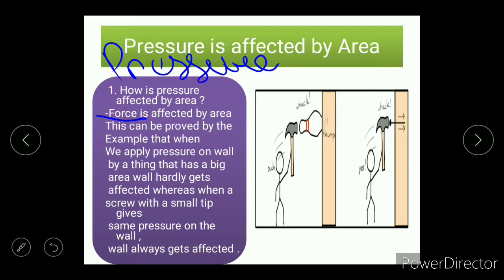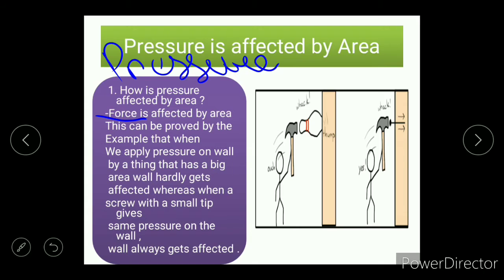I am trying to say in this example that whenever we hit a wall with a thing that has a huge area, like if I hit the wall with my thumb, then the wall hardly gets affected, even if I hit my thumb to the wall with a huge pressure.